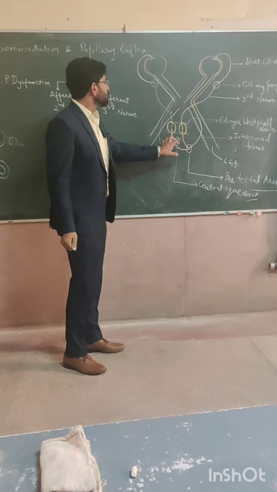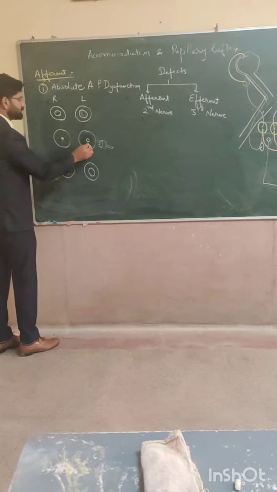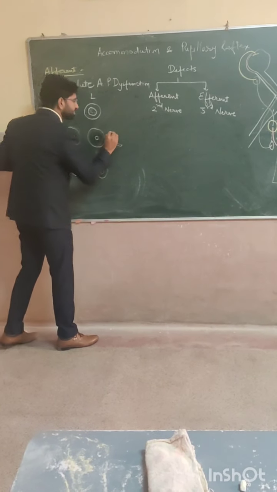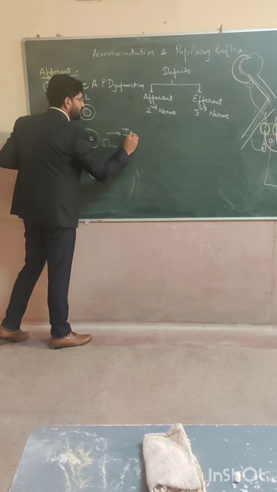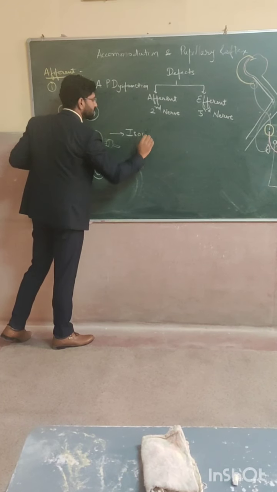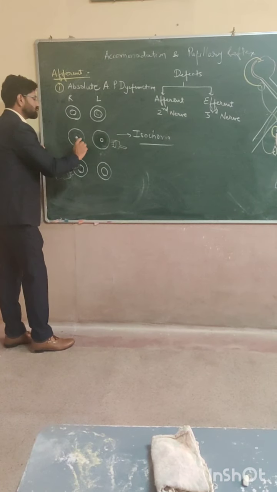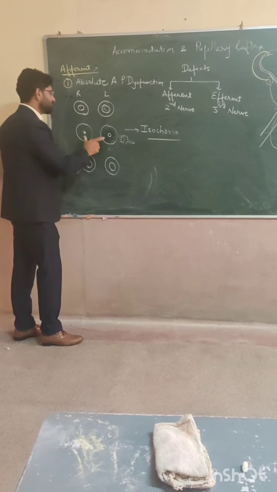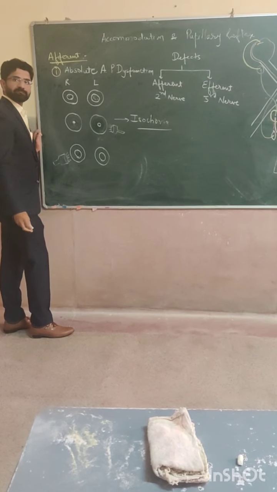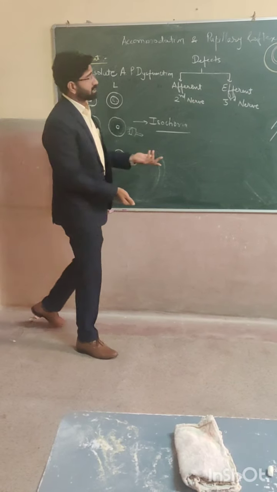When it is normal, then both eyes will work and both eyes will have meiosis. This situation is known as isochoria. Isochoria means both pupil sizes are normal and equal, and they are behaving equally. Clear?